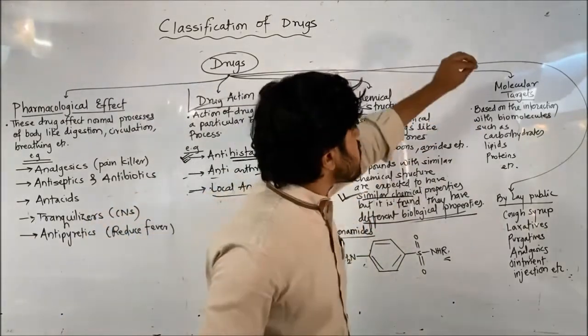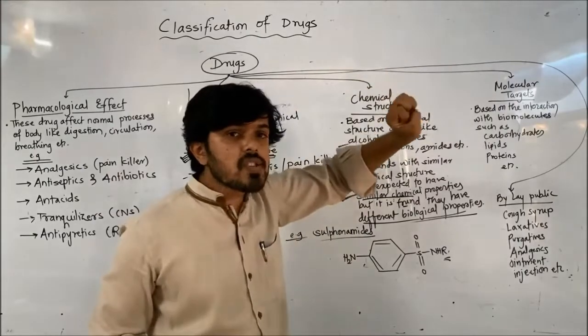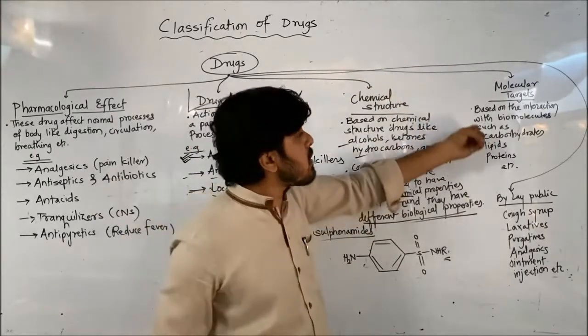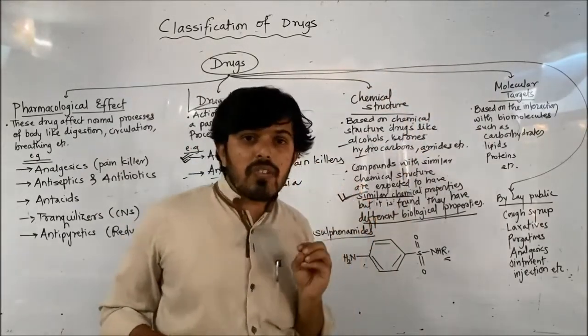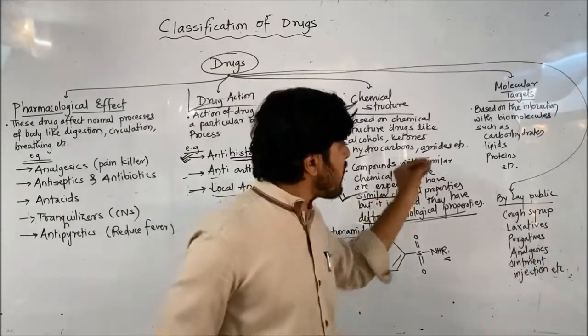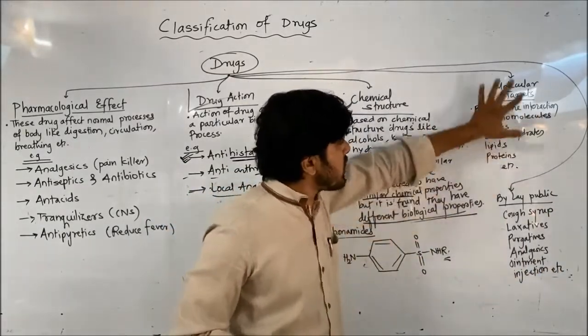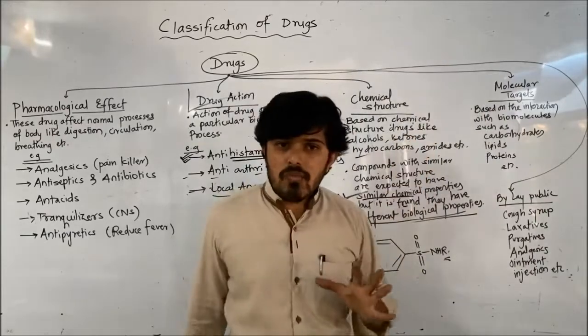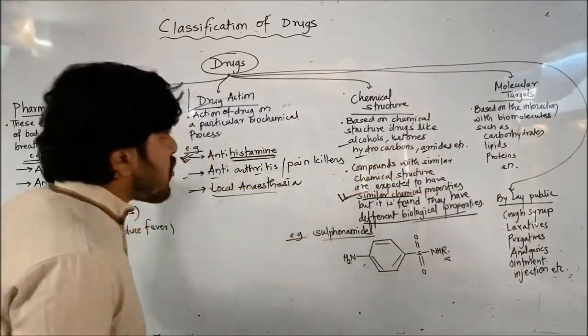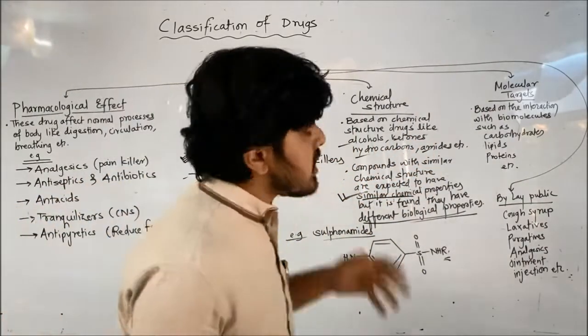The fourth one depends upon molecular pathways, based on how the drug interacts with the biomolecules in the body. How the drug acts on carbohydrates, how it acts on lipids, how it acts on proteins. In that way we can classify based on molecular pathways. These are the main four ways of classification mentioned in NCERT.